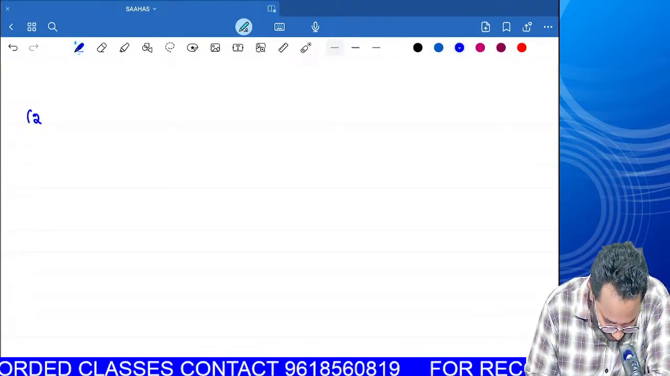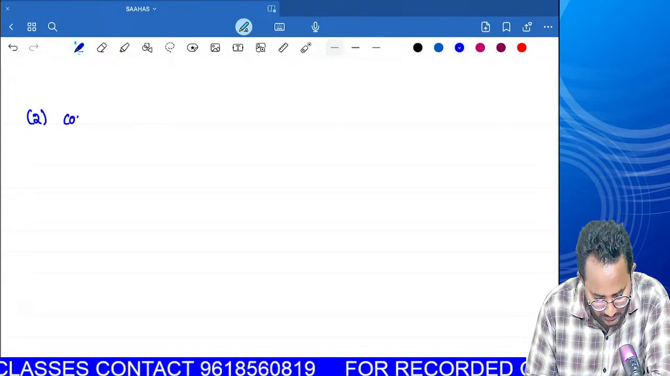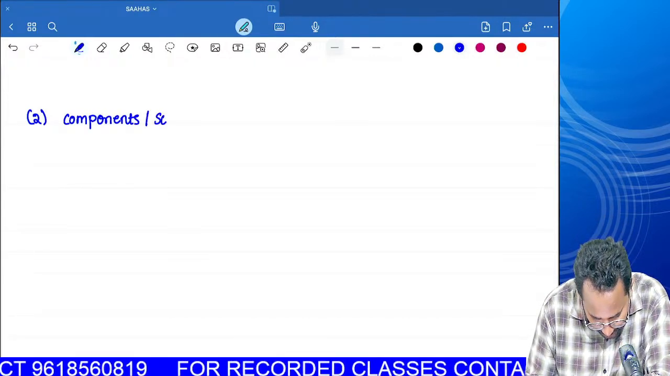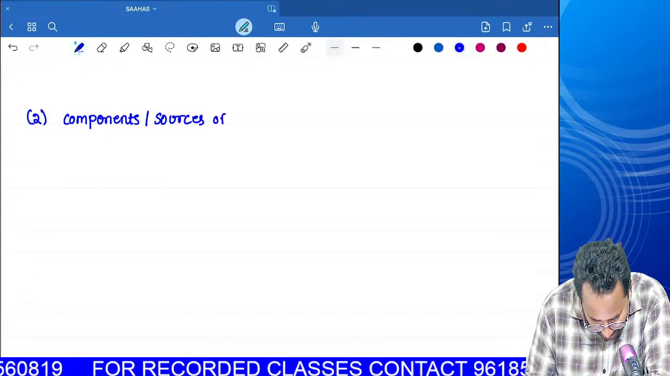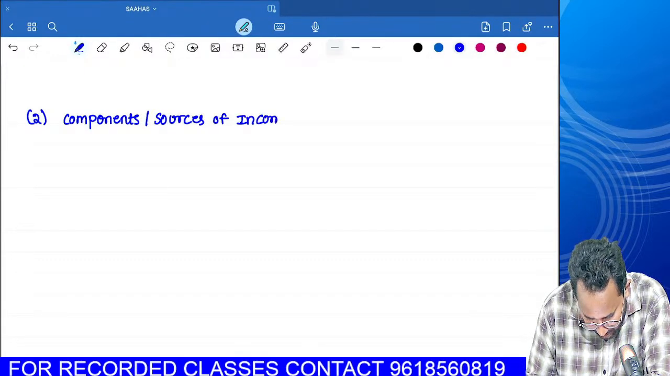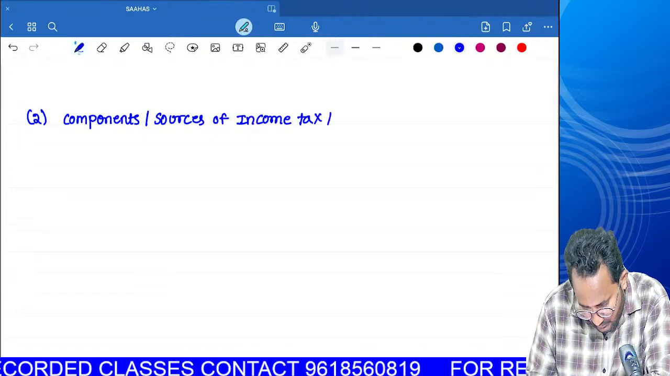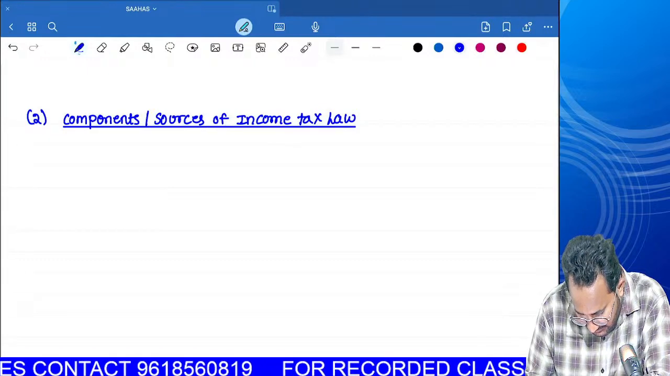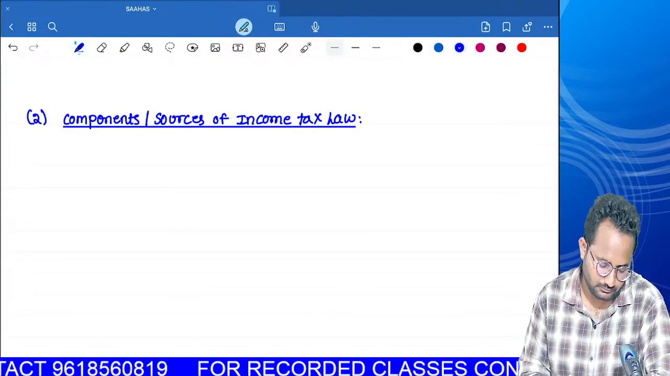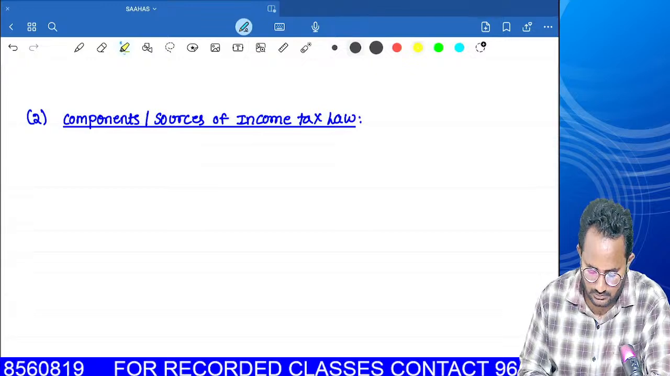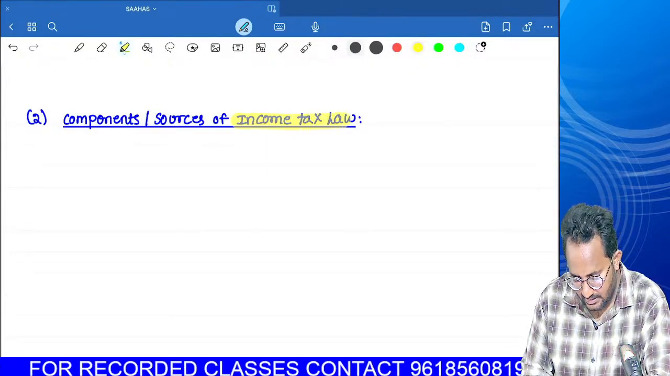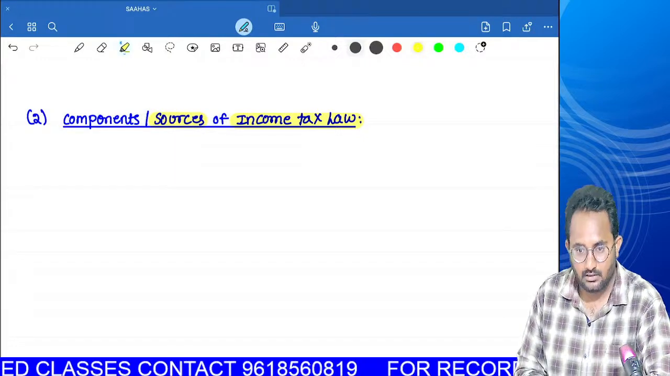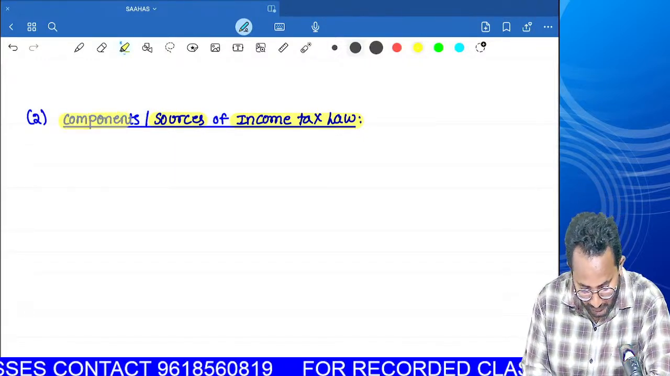the second concept in this chapter, we have to learn about the components or sources of income tax law. Sir, what is that heading? Components or sources of income tax law. If you want to know about the income tax law completely, then what are the sources we have to learn? And next, what are the components of income tax law?